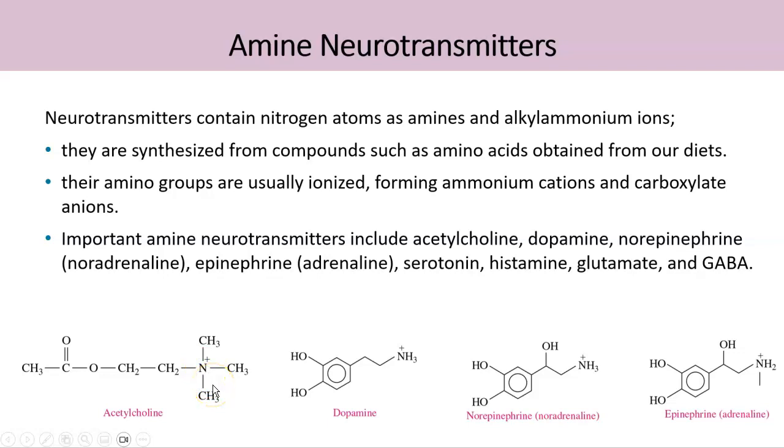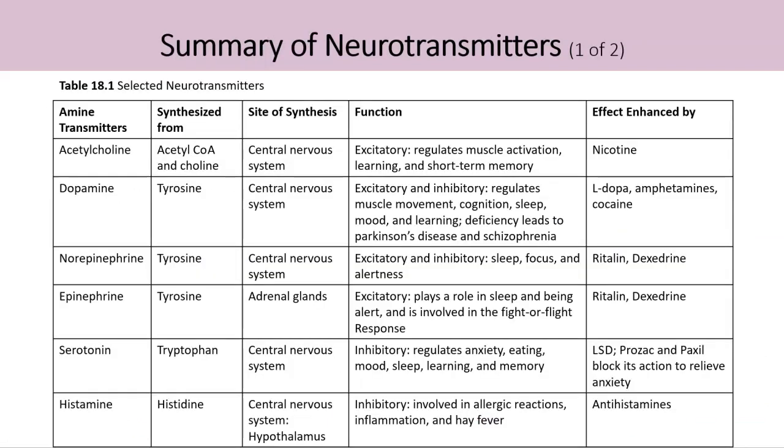These have different functions. The acetylcholine function is given here: it has an excitatory function to regulate muscle activation, learning, and short-term memory. So it's a beneficial neurotransmitter.